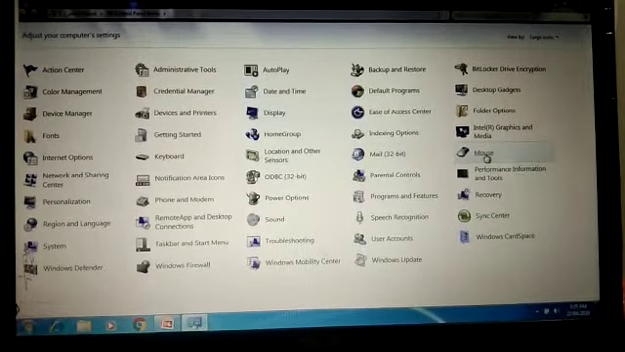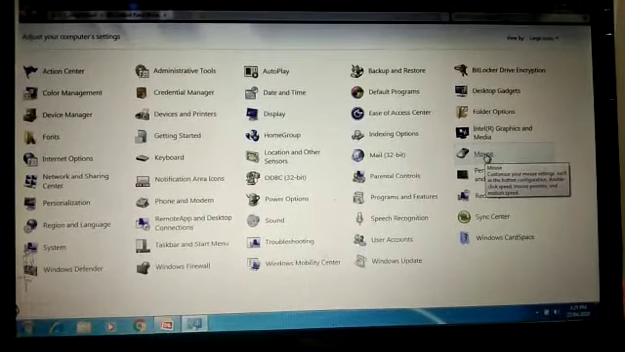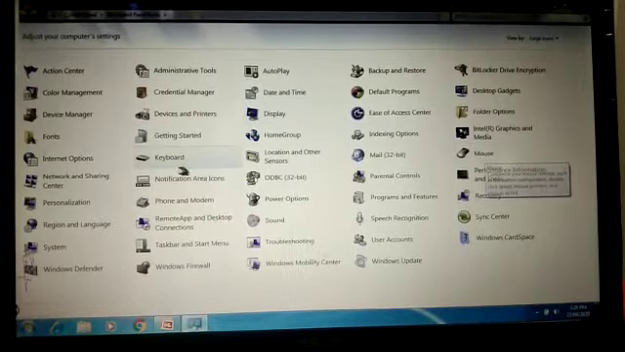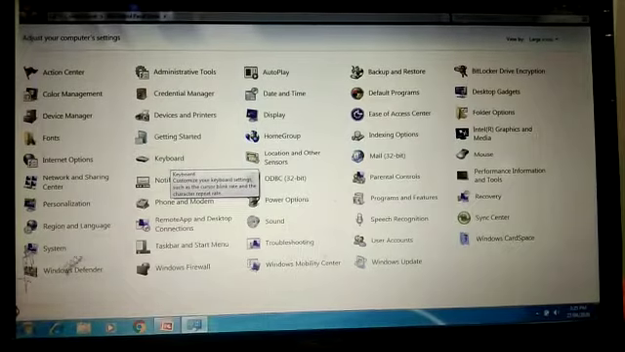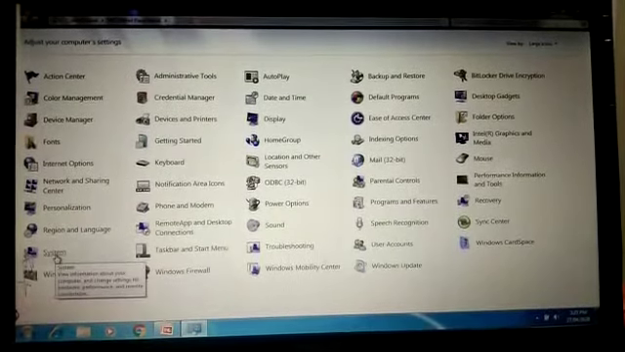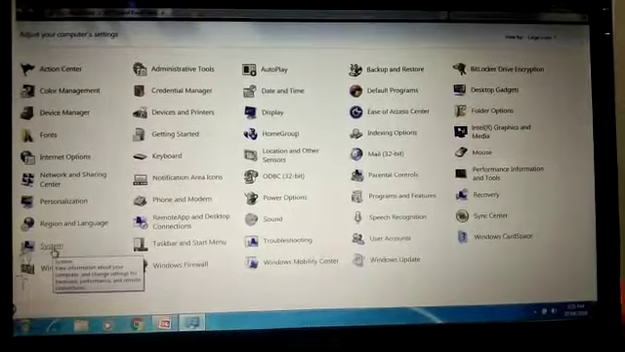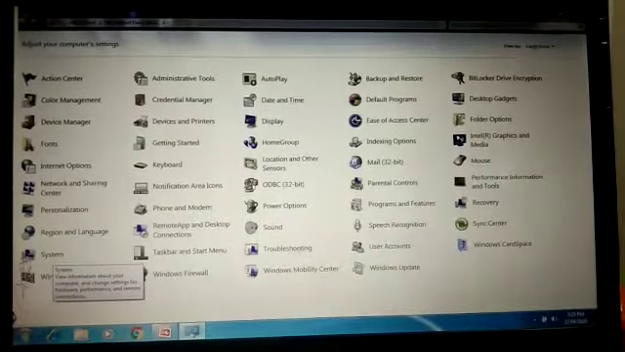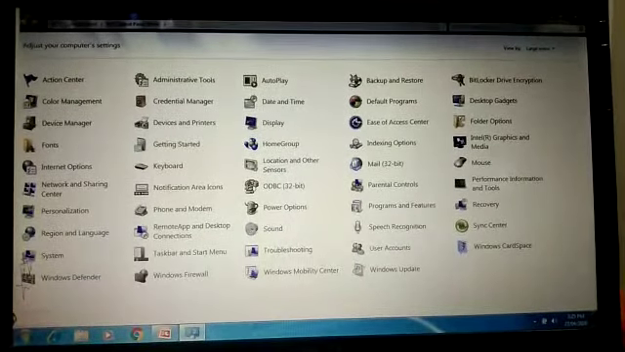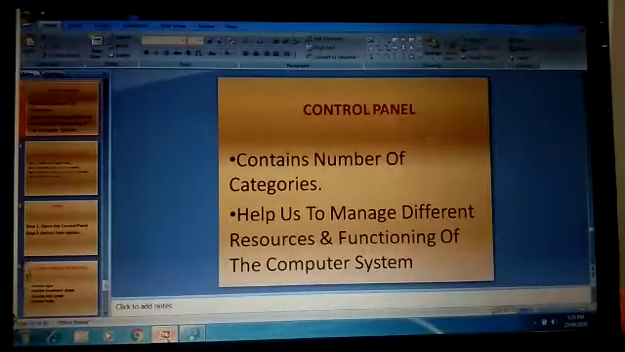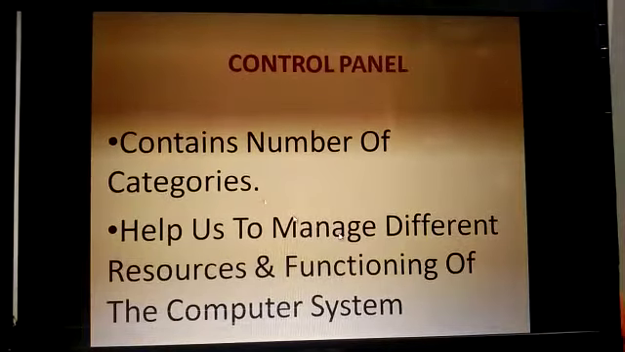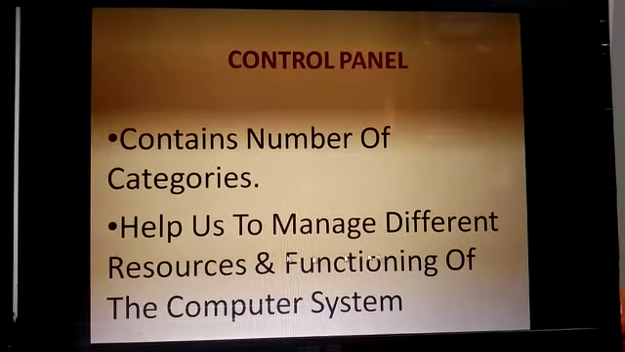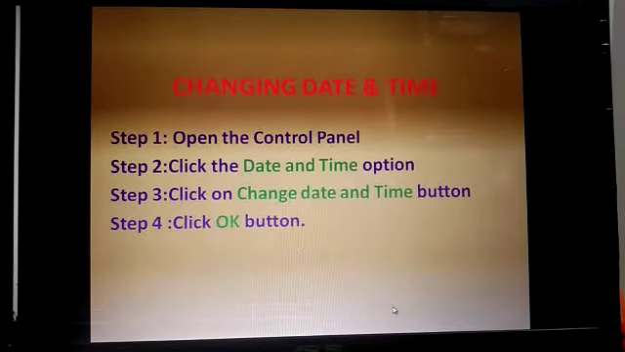If I want to change any feature in the mouse, I can click on mouse. If I want to make something in the keyboard, I can do it in the keyboard. If I want to change any system settings, I can do it here. So this is called my control panel. Let me take you back to my presentation. So what is a control panel? The control panel contains a number of categories. It helps us to manage different resources and functions of the computer system. Just now we have seen.